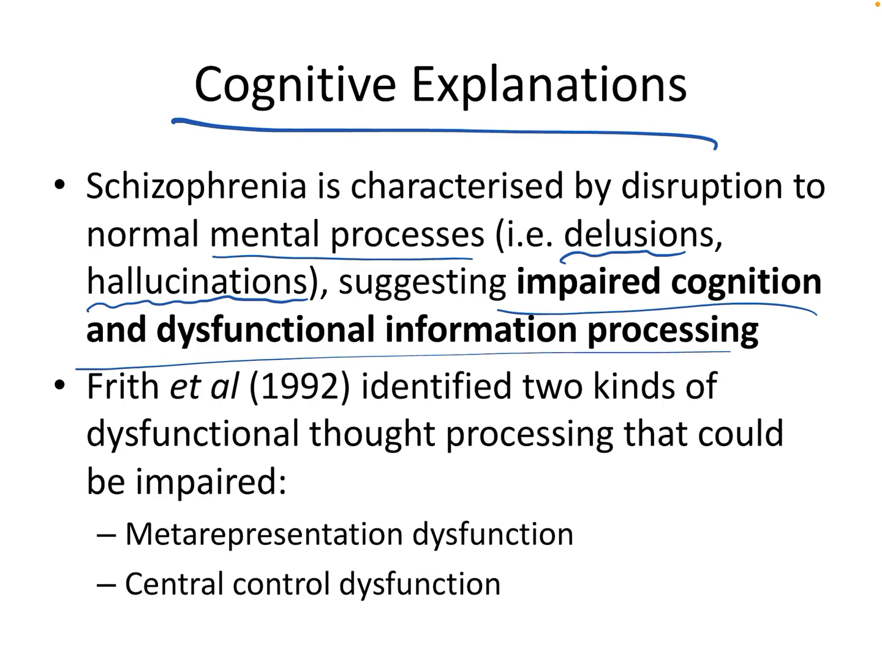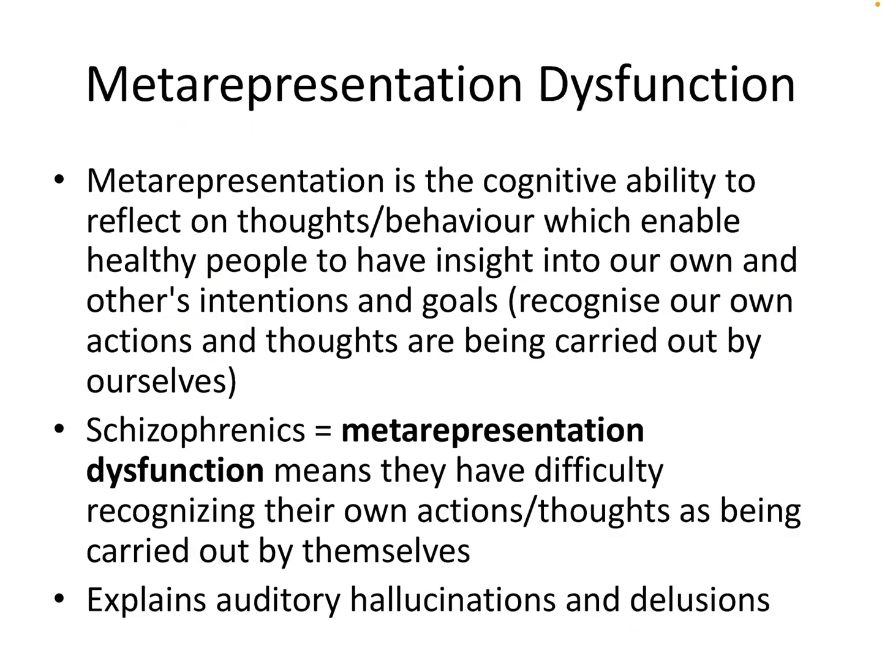So Frith identified two specific kinds of dysfunctional thought processing that are impaired in people with schizophrenia. The first is dysfunction of metarepresentation, and the second is dysfunction of central control. Metarepresentation, I know it's a big fancy word, but if we break it down, it actually is something that you've probably come across before in the course. Metarepresentation means creating a representation of representations. But there's an easier way to think of this.